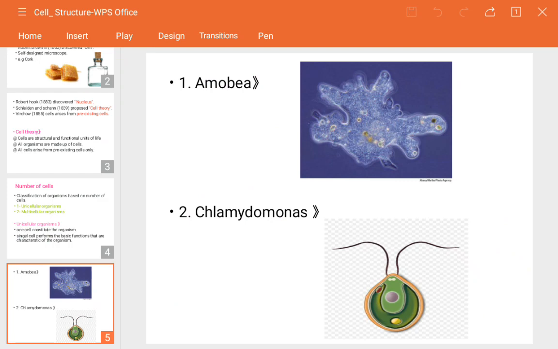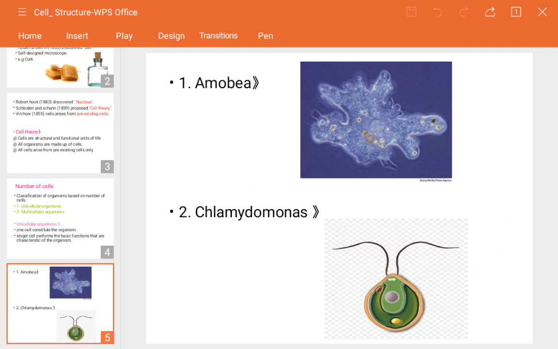Next, which are they? See, amoeba, chlamydomonas. These are actually examples of unicellular organisms. Amoeba, you have learned about the amoeba in the microorganisms, friends or foe. This is shapeless, can be found anywhere, and it does not have any mouth, any anus or any other body parts. It is shapeless and consists only of a plasma membrane. We will see them in detail. So this much is about the amoeba. It is made up of only a single cell.